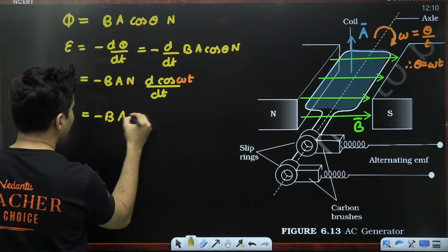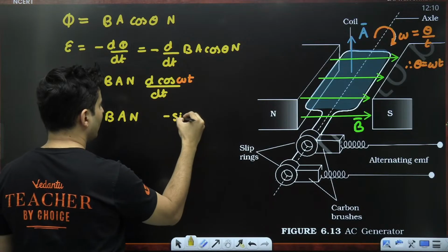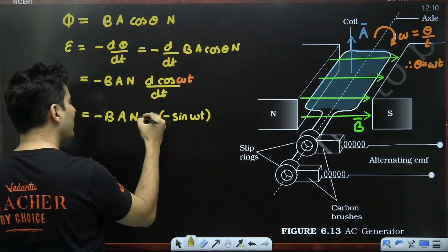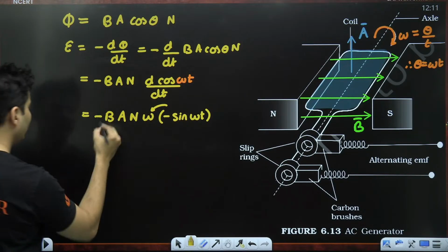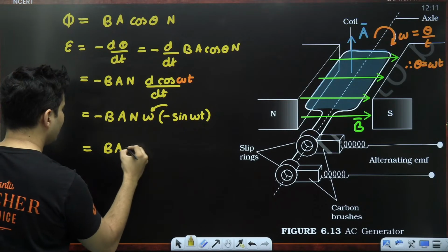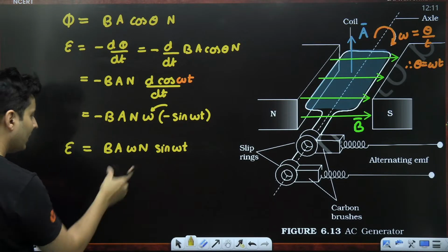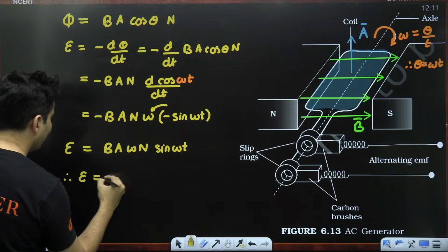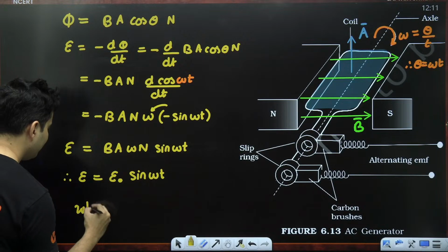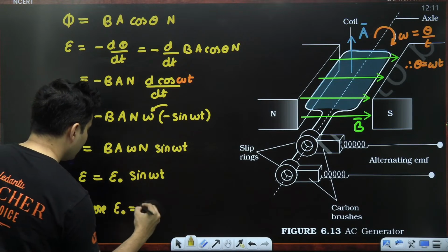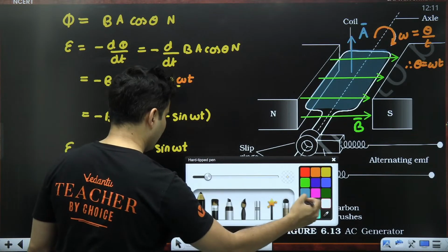So minus B A N, the cos derivative is nothing but a negative sign, so negative sine omega t, and that omega also comes outside by the ax plus b rule. Negative negative becomes positive, so it will become B A omega N sine omega t, the EMF generated. All these are constants, so I will write that constant as E naught sine omega t, where E naught is B A omega N.